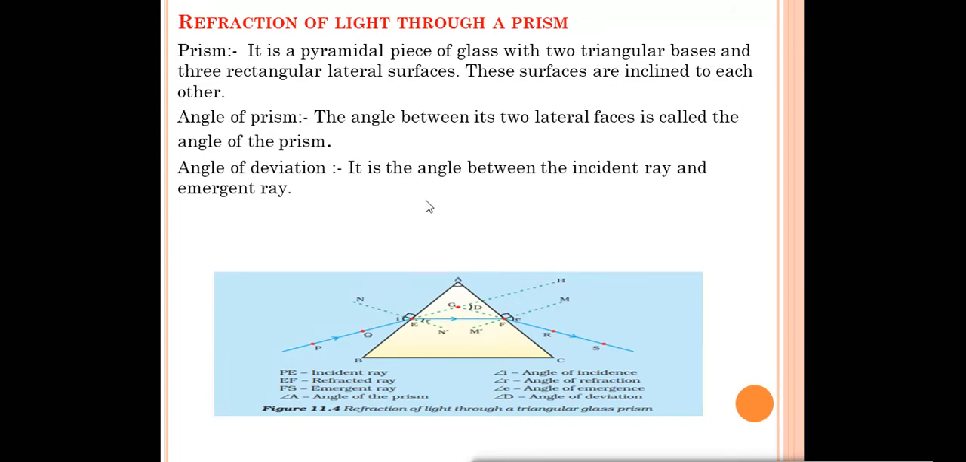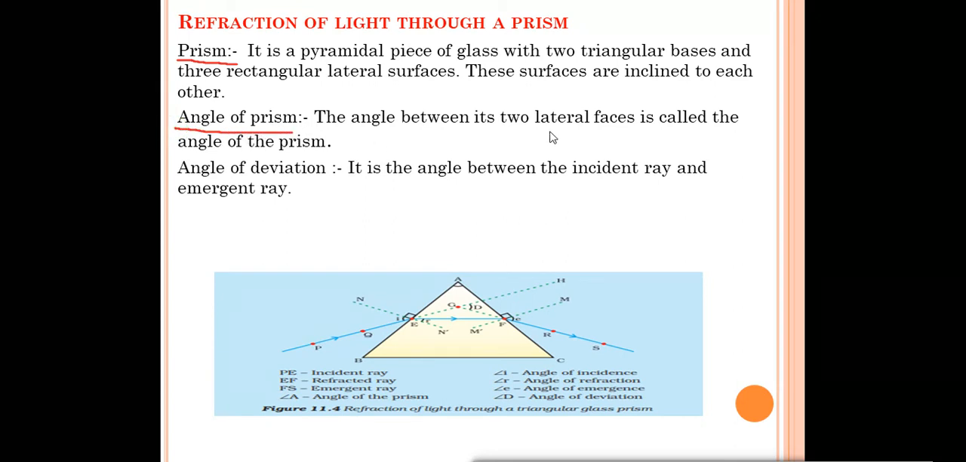What is a glass prism? If you go to your physics lab, then over there you can see that glass prism. It's a triangular glass structure. That is called a prism. So what is prism? First of all, we'll read that. It is a pyramidal piece of glass with two triangular bases and three rectangular lateral surfaces. These surfaces are inclined to each other. You can see like this. It is like a triangular substance which is made up of glass. That is called prism.